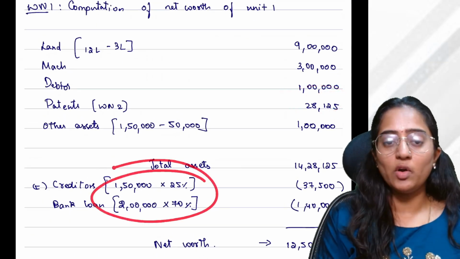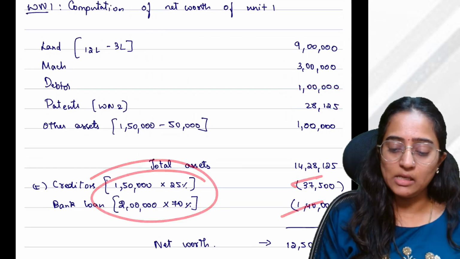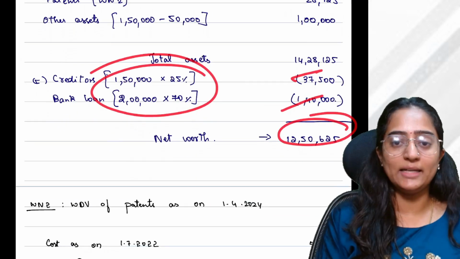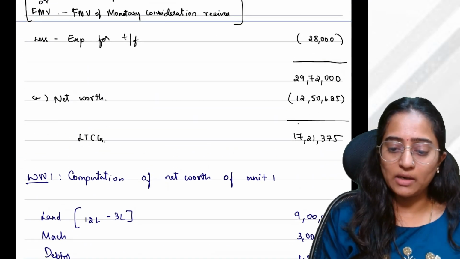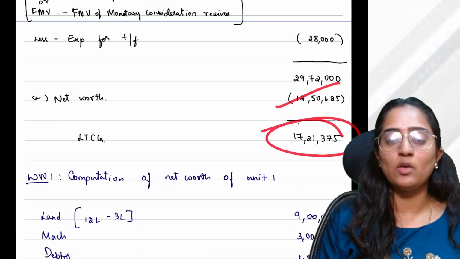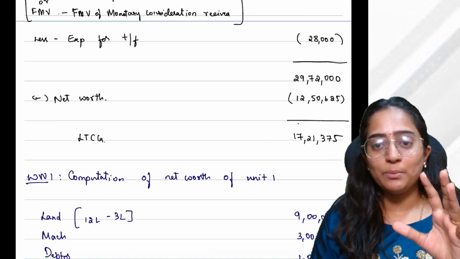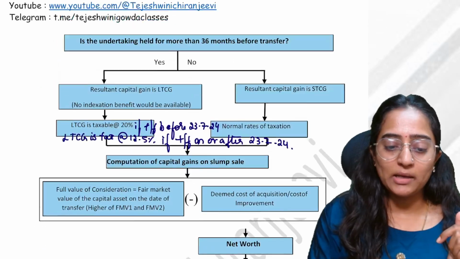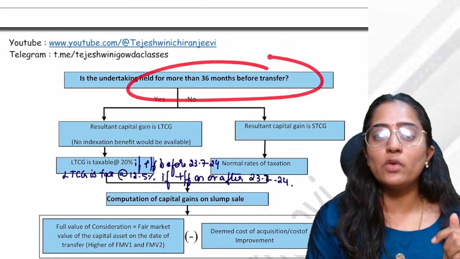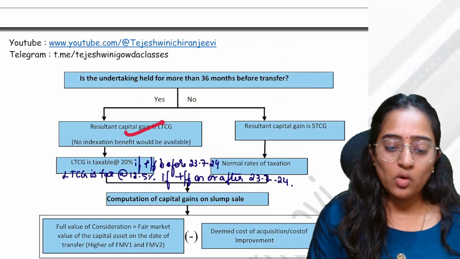And liabilities, we already know how we have calculated this. And then now we have got the net worth. This is there in the question. This net worth, whatever I have recorded here, and I have got my long-term capital gain. Remember, how do you determine the undertaking as a long-term capital gain or short-term capital gain? It would be very simple. This depends on whether your period of holding is more than 36 months, long-term, less than that, short-term.